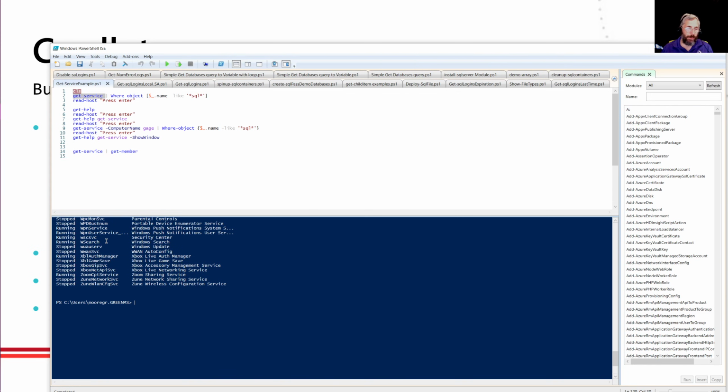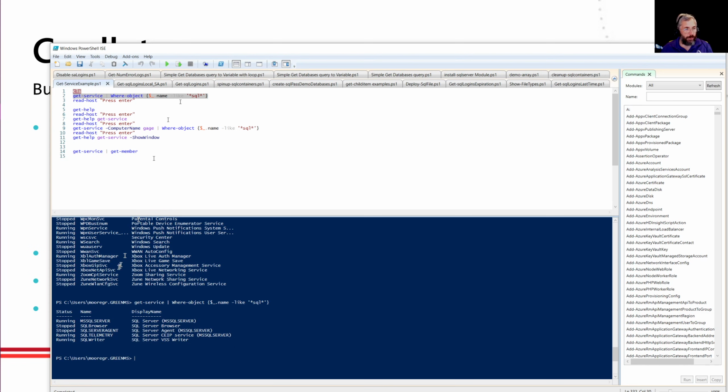But let's be fair, we're DBAs. We really don't care if Xbox Live Game Save is running or not running or anything like that. We care about SQL Server. So I'm going to do a little magic here and show you what we can do with just one line. I've just looked at all the SQL Server services running on my desktop.